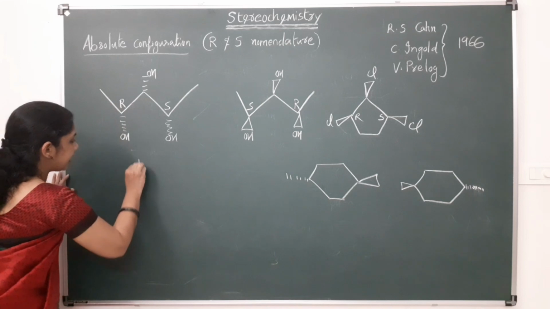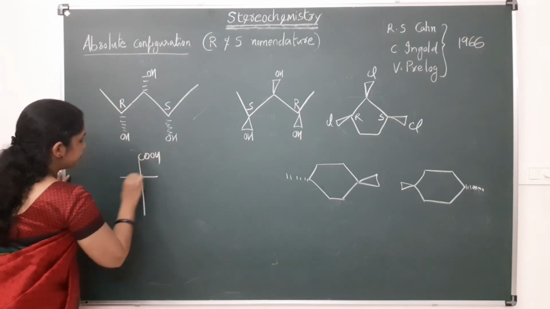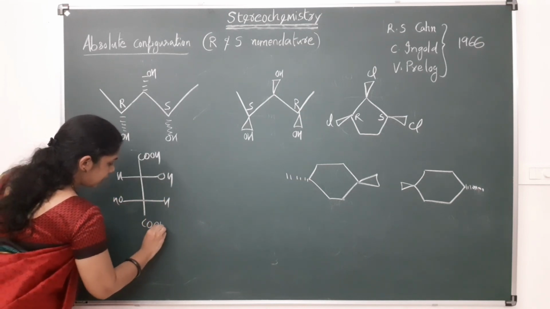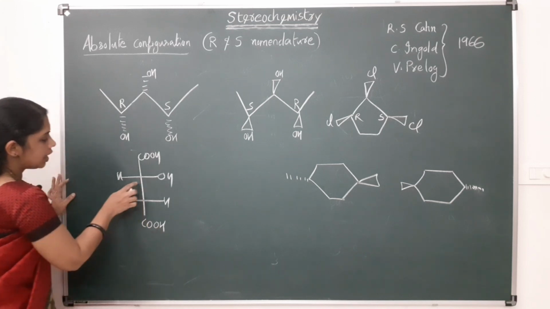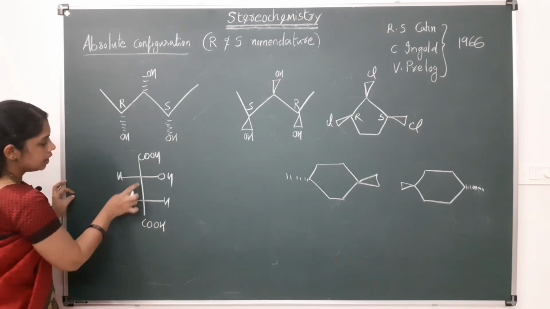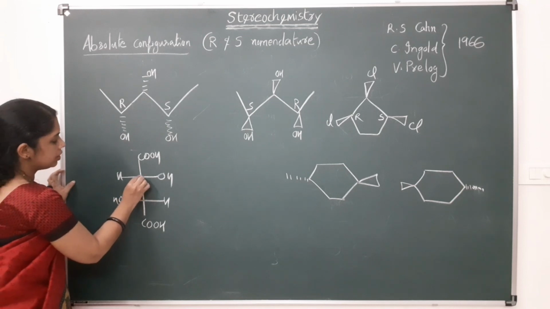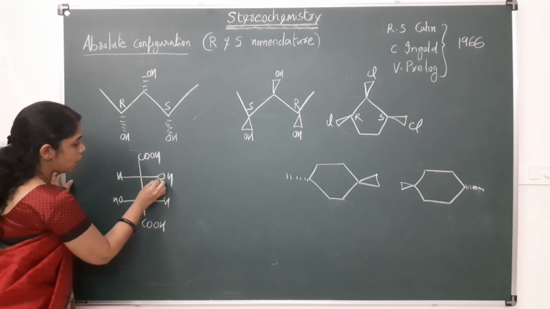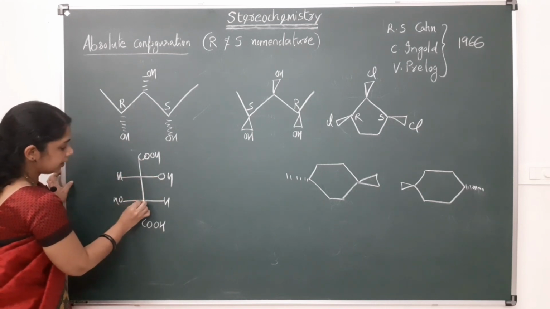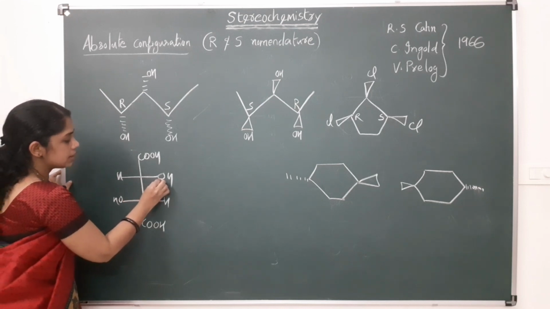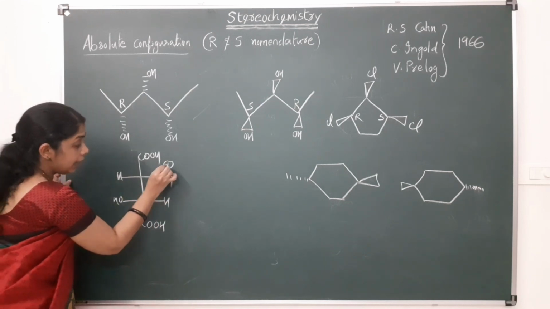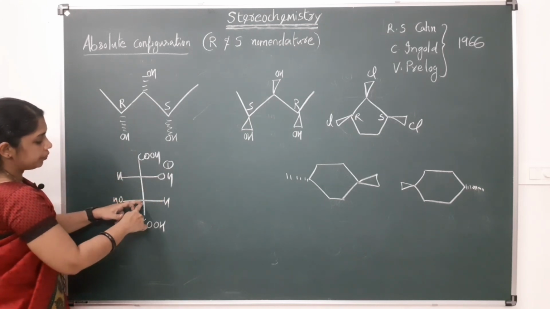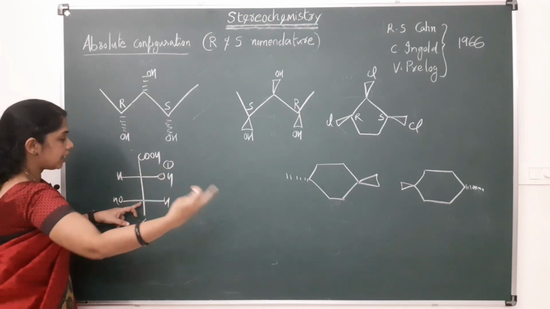For example, in the case of tartaric acid, that is COOH, H, OH, OH, H, COOH. This is tartaric acid, and for this tartaric acid, these are the two asymmetric carbon atoms. So here we can assign the configuration. Consider this carbon. For this carbon, the different atoms attached are oxygen, here carbon, here hydrogen, here carbon. So here, this is having the highest atomic number, this one will get higher priority 1. Then next one is here carbon, here carbon. So there is a tie. So consider the next atom.